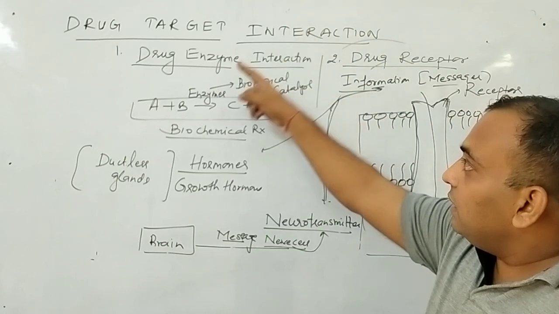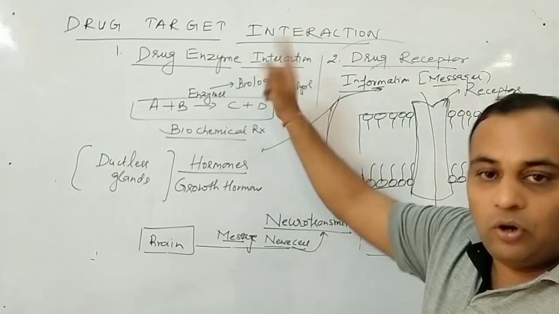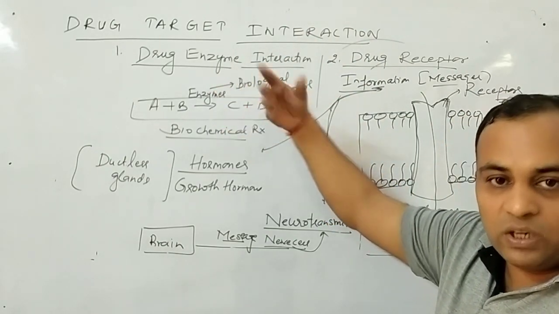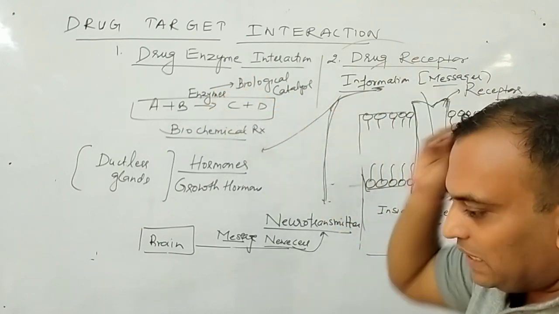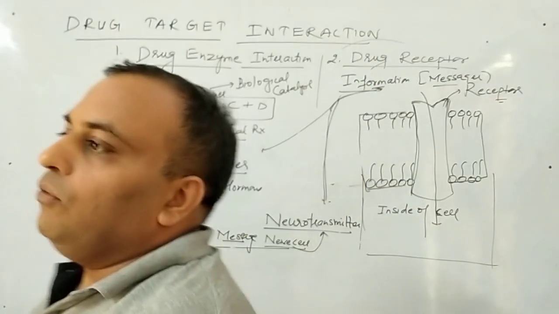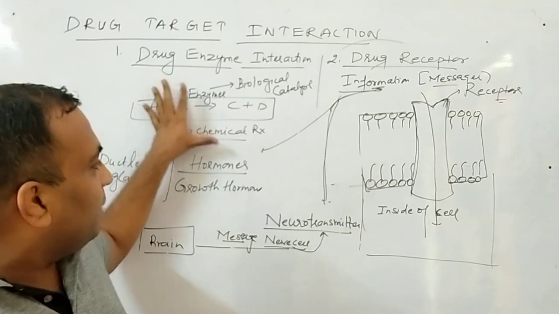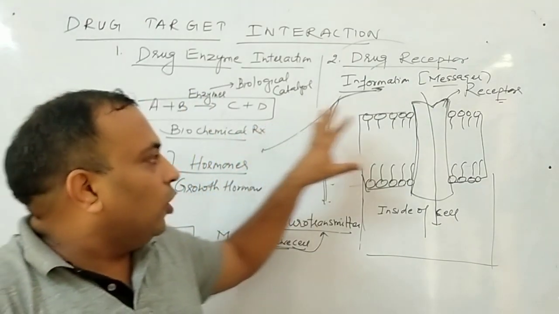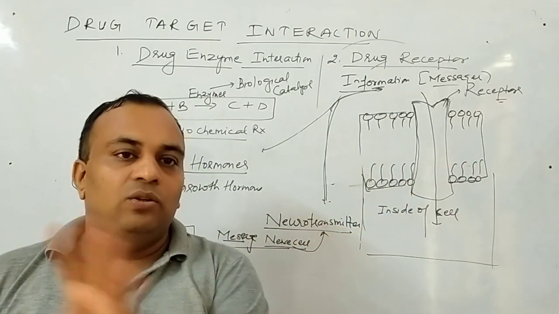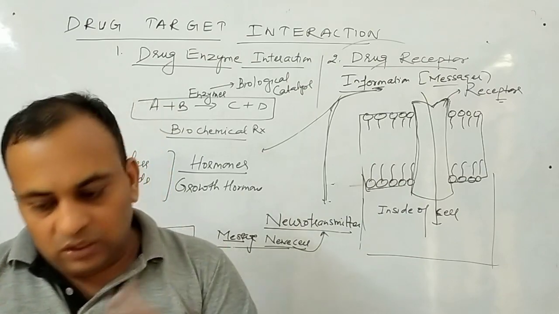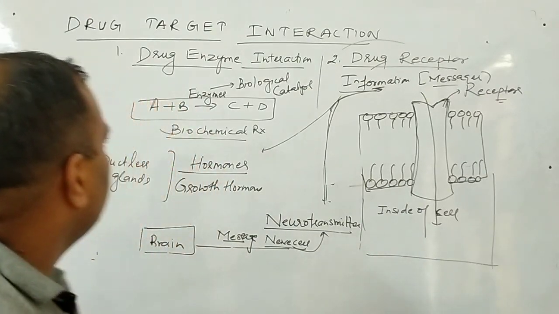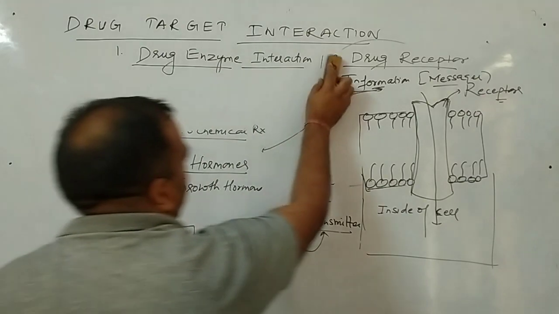Similarly, whether the drug will affect the enzyme or not again depends on the drug, what is its function and all these things. So basically I will say that the drug will interact either with the enzyme of a biochemical process or with the receptor of a cell. Two things. Clear to all of you? Okay, now I'll start the first one, that is drug enzyme interaction.